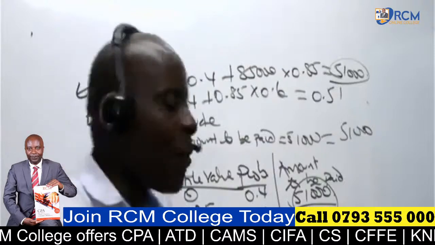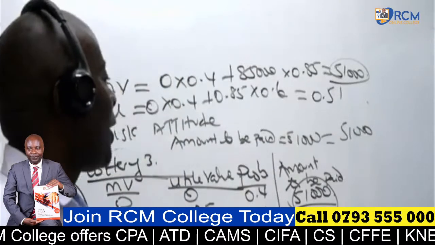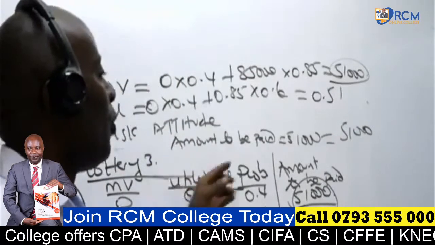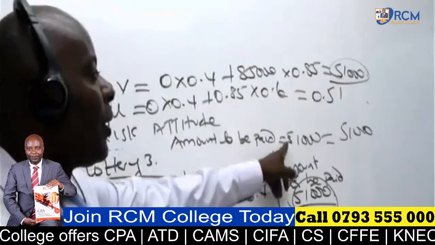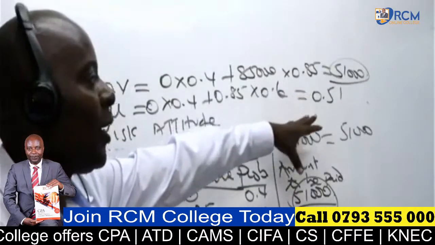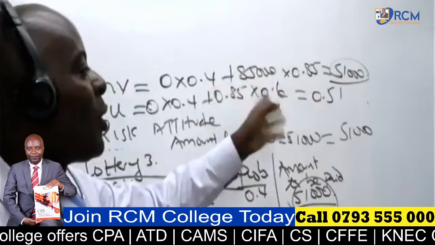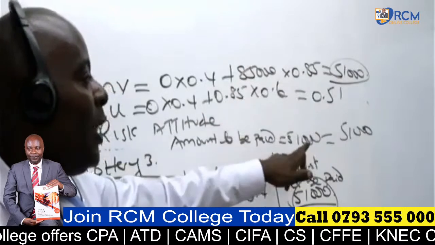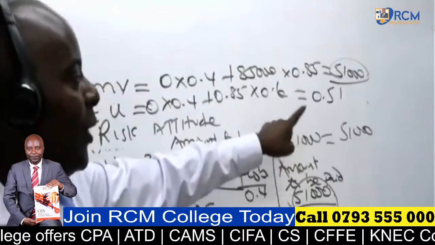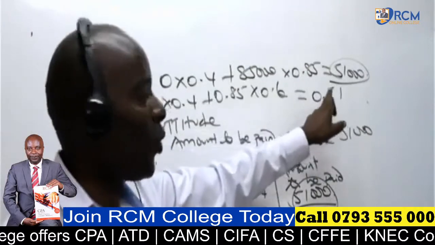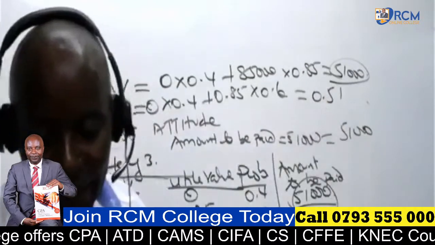And then what is the measure of satisfaction of this amount to be paid? The utility value that you have here. If you go to the next question, if there was a lottery 4, this 51,000 will appear somewhere, and it will have that 0.51 utility value, like that.